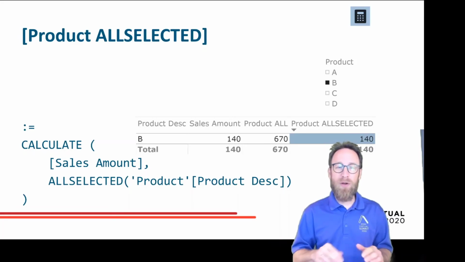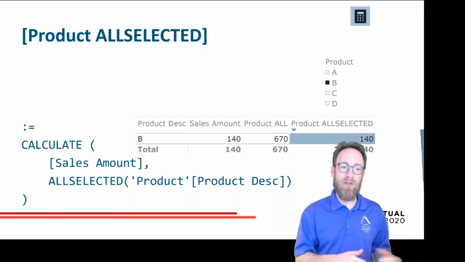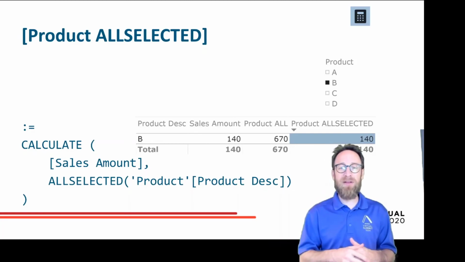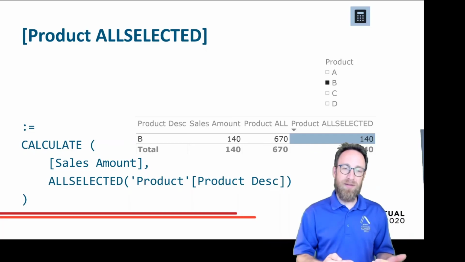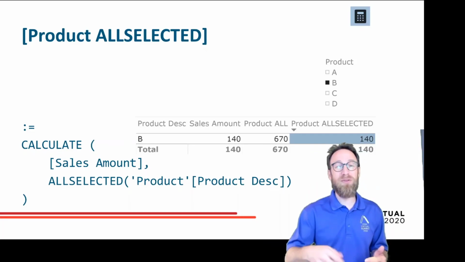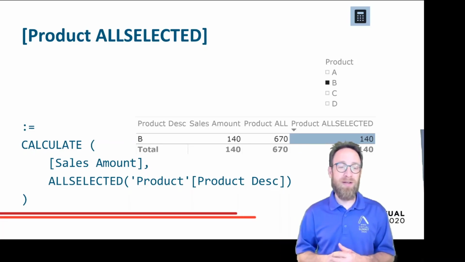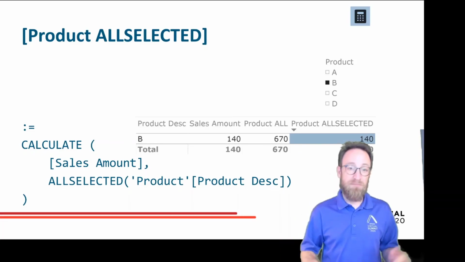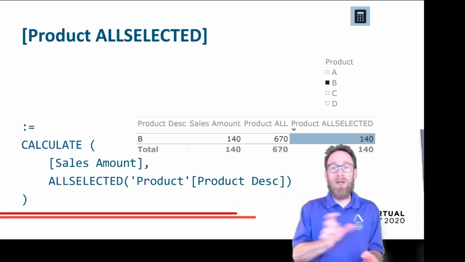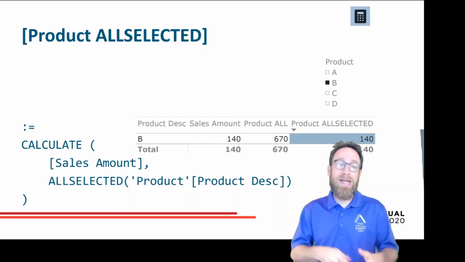So it's not removing all the filters from all the product descriptions, but it's only removing the filters existing inside of the visual, but not those outside of the current visual.